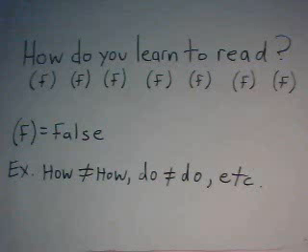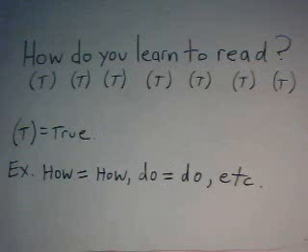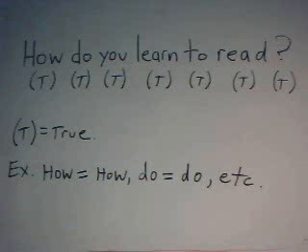When we make statements, whether they are right or wrong, we can at least recognize and understand the terms we are using to express our statements. For example, when I asked the question, how do you learn to read? It was supposed to be understood that I meant every term I used, including the question format, etc. This is given for any statement, that relative to my intention, all terms of my statement are true.